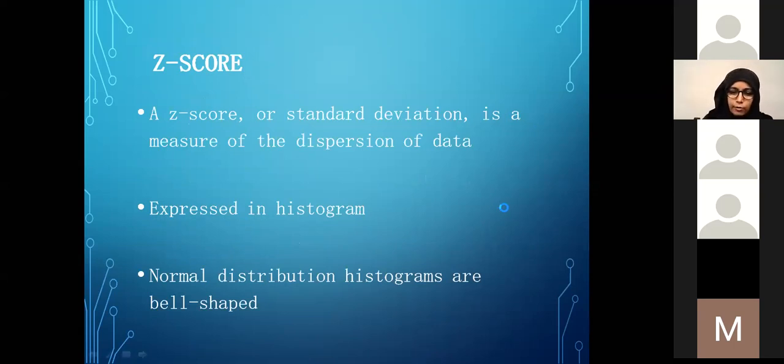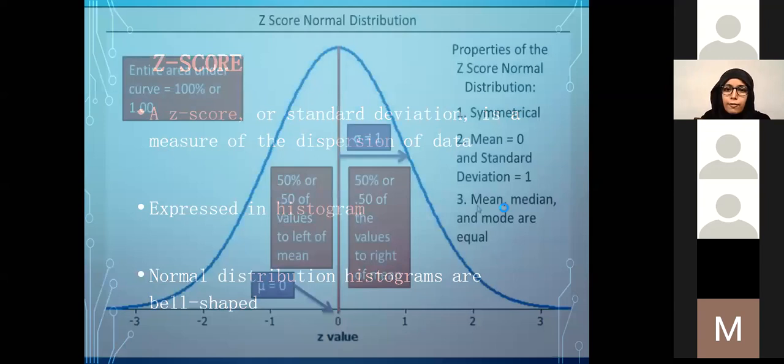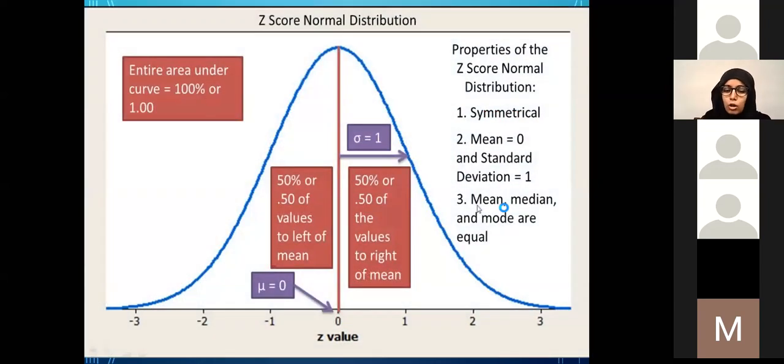A histogram with a normal distribution is called a bell chart because it is in the form of a bell, because the mean, median and mode all fall on the same line of 0. They are all the same. And 50% of the population falls above the mean and 50% falls below the mean.